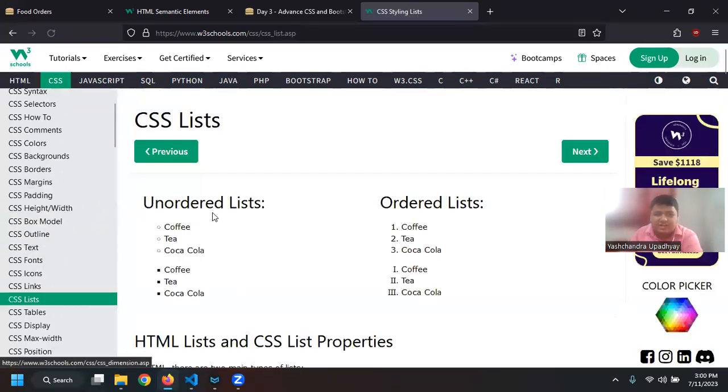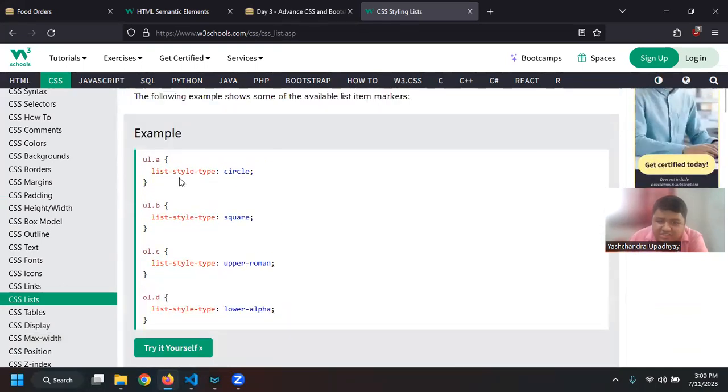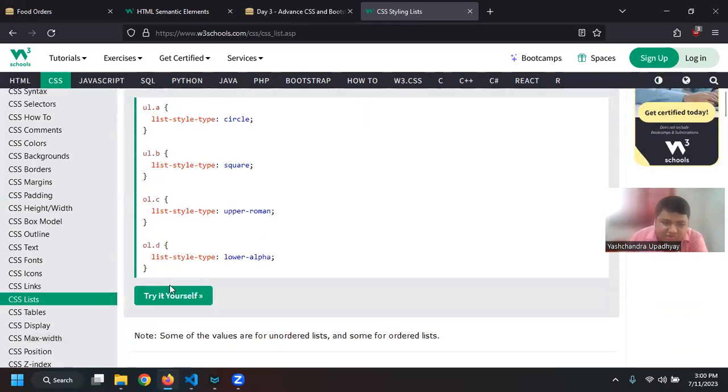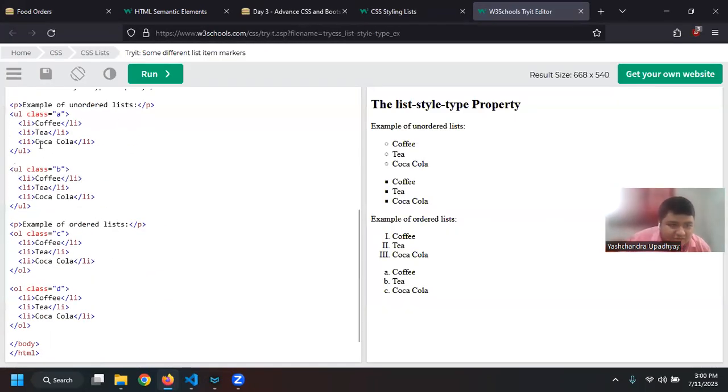So basically for lists, let us say list-style-type. All right. If I just click on it, you can see I have an unordered list with class A, and then I have coffee, tea, and cocoa. But you can see I can have a hollow circle where the circle is not filled, whereas here I am using squares that are filled, here I'm using Roman numbers, and here I'm using ABC.